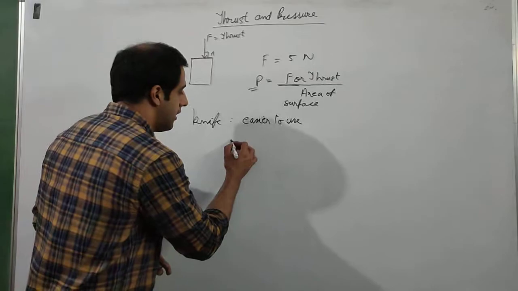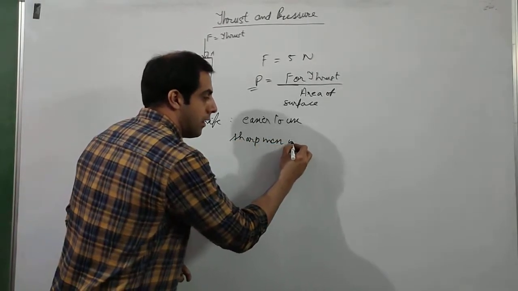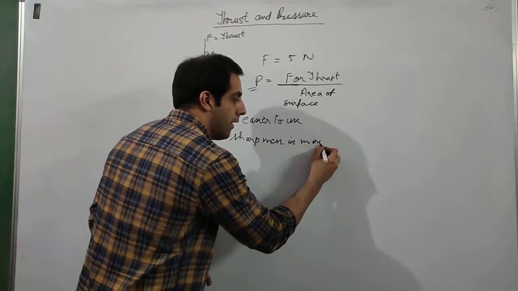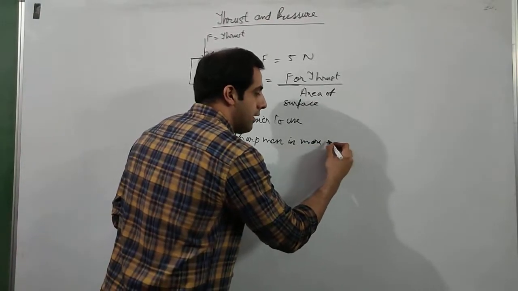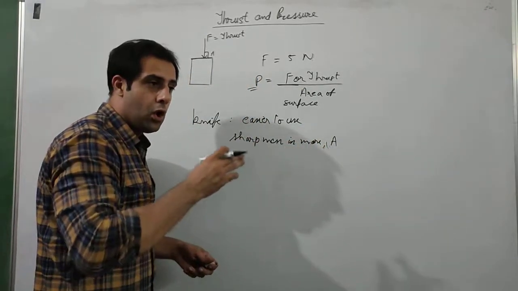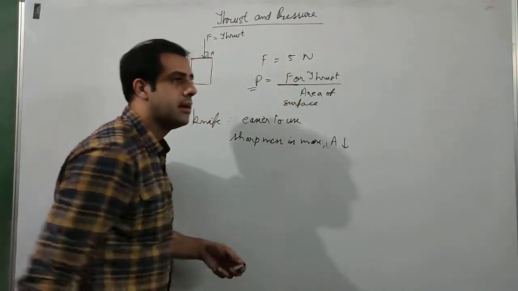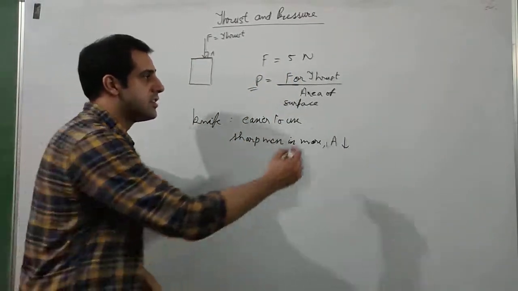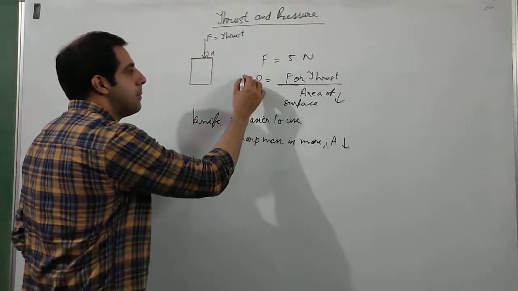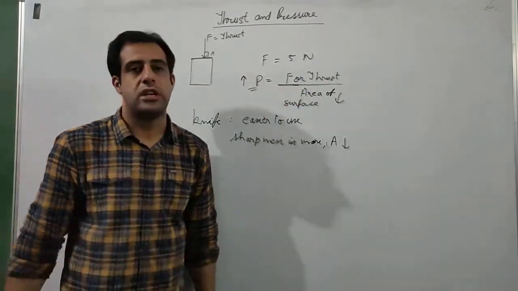Because when sharpness is more, the surface area on which the knife is applying pressure becomes less. The area reduces. If the area reduces, the pressure will automatically increase even when we are not changing the force.